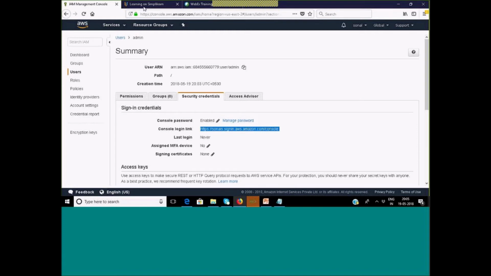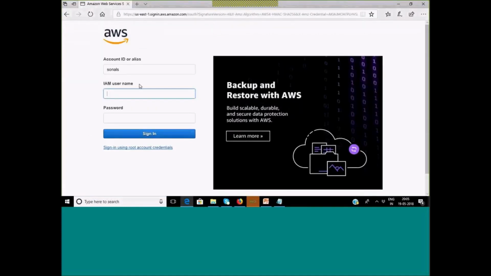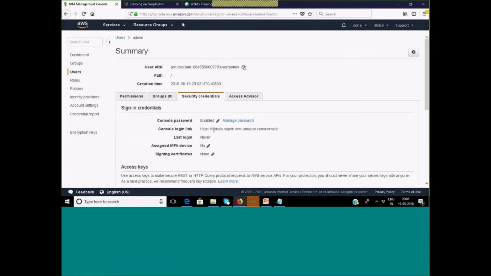Now I am going to that, let me just log on. My username is admin. Account ID, you can see automatically it has taken it. I'll just go back. You can see the account ID is also part of that. Though I have created an IAM user, it is under the same hierarchy. On the top level I have a root account, and then next level I have an IAM user.